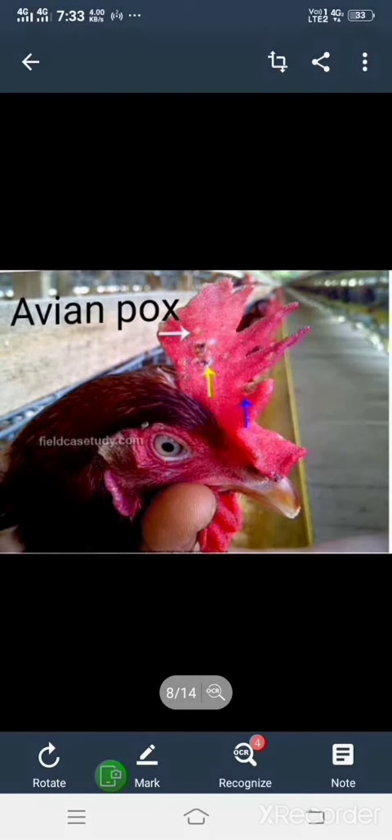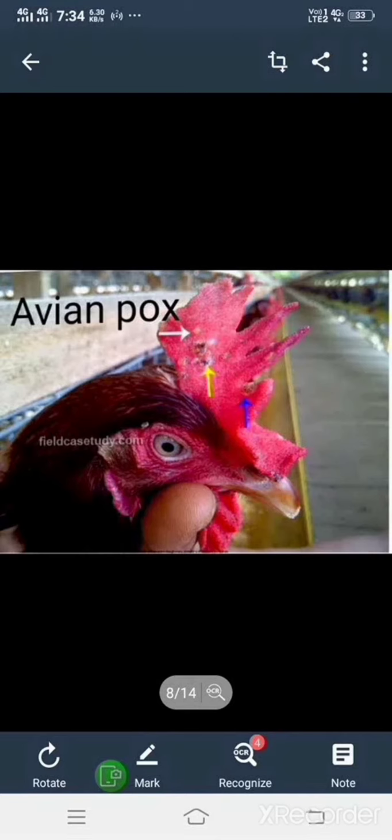It is also called avian diphtheria, and the common name for this is chicken pox. This is not only seen in fowl but can be seen in many birds. It is spread through injuries caused by different causes, and mosquitoes also act as vectors in the spreading of this disease.